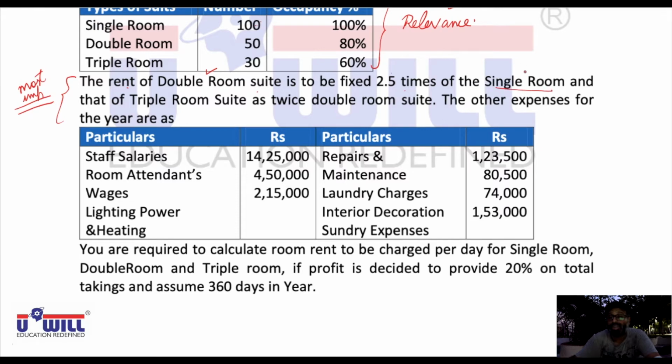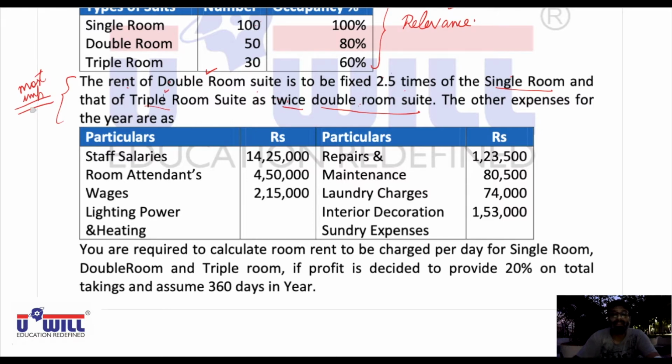So suppose you charge 1,000 rupees for the single room, then for the double room you must be charging 2,500, 2.5 times of that. And the triple room as twice of the double room suite. So as I discussed, if you charge 1,000 rupees for the single room, 2,500 for the double room, and double of 2,500, that is 5,000, you will charge for the triple room.